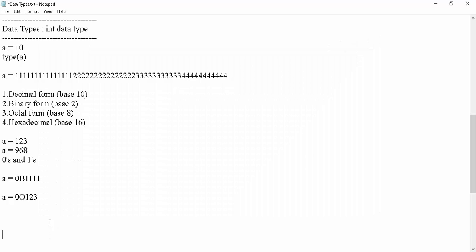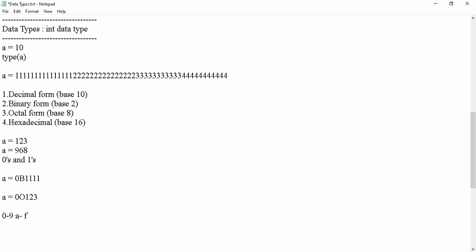And the final topic is hexadecimal, base 16. In hexadecimal, allowed digits are 0 to 9 and A to F. It is not only capital A to F; it is not case sensitive. Allowed is 0 to 9 and either capital or small a to f.